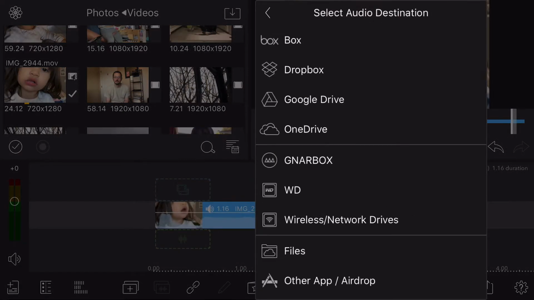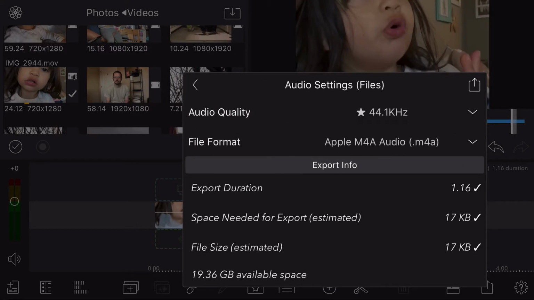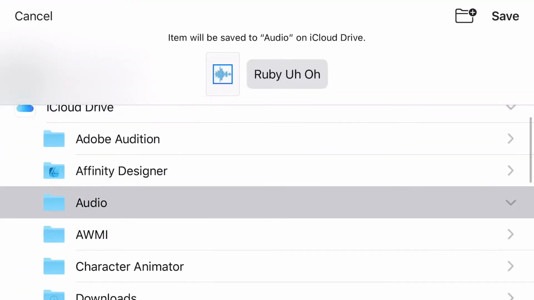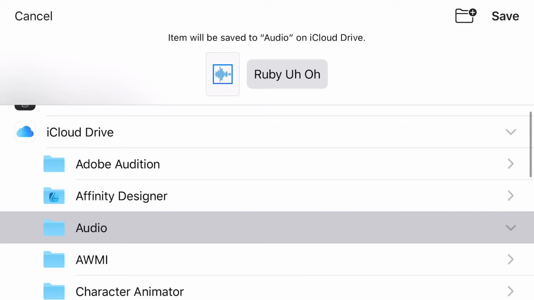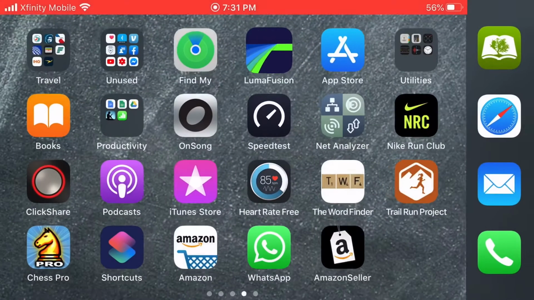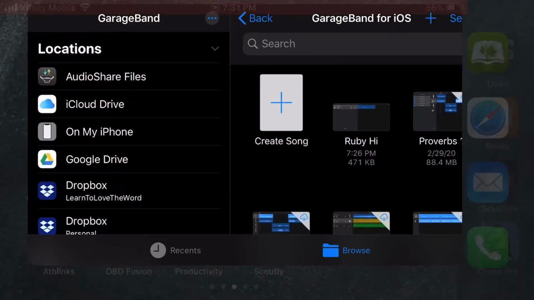And then there's that audio only, and then I'm going to go to Files, the second to last, and then just export just the default. Save it as Ruby uh-oh. And I've got a folder that I called audio in my iCloud drive. So that just extracted the audio. That was the whole purpose of that. If you can find a free app to do that.